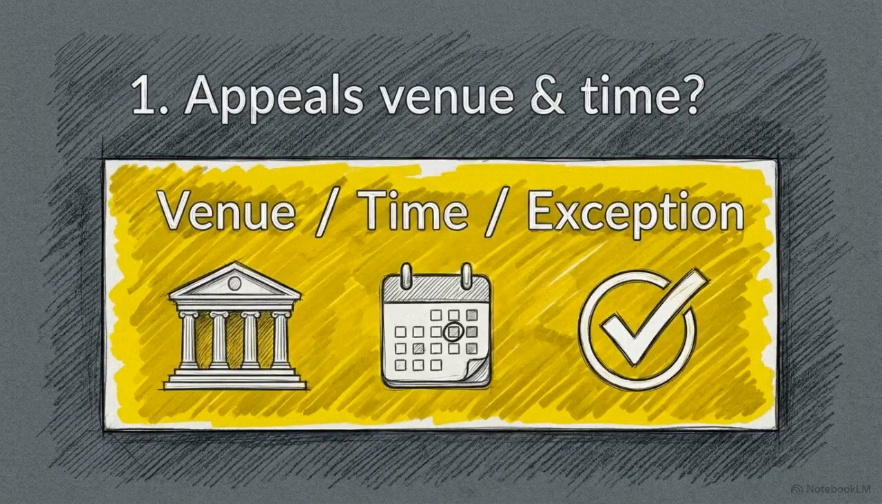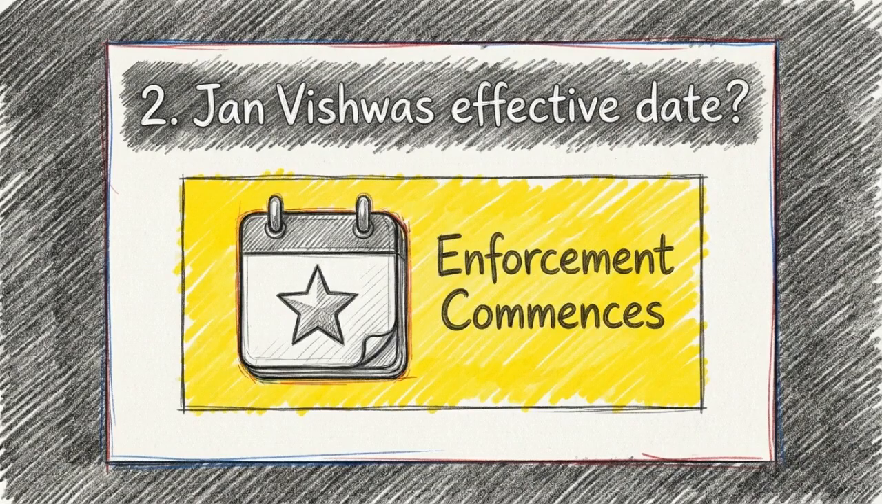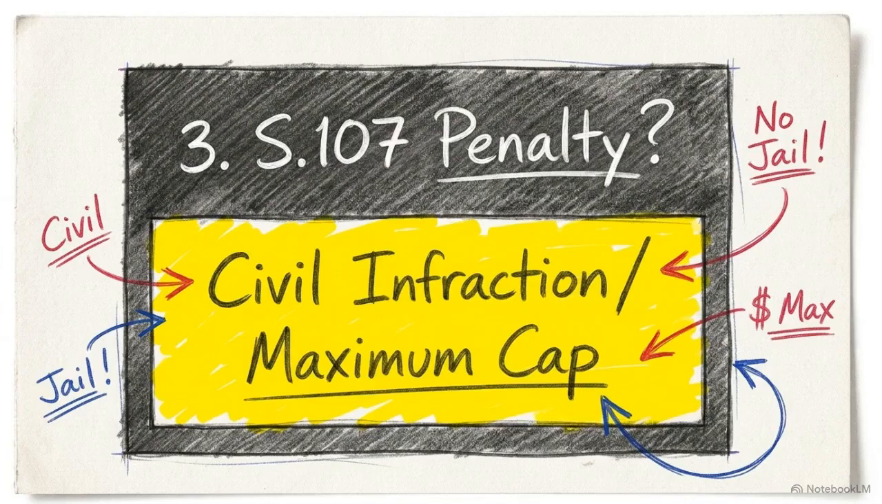Question 1. Where are TM appeals filed? High Court, within 3 months, and condonable. Question 2. When did the Jan Vishwas Act changes take effect? 1st August 2024. Question 3. What is the new penalty under Section 107? A civil fine of 0.5% of turnover, or 5 lakh rupees.